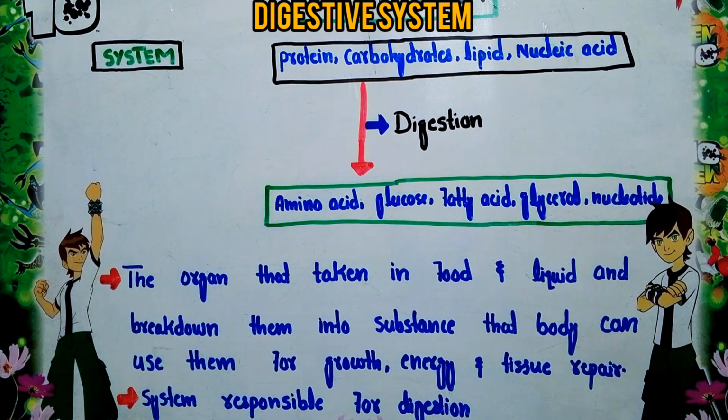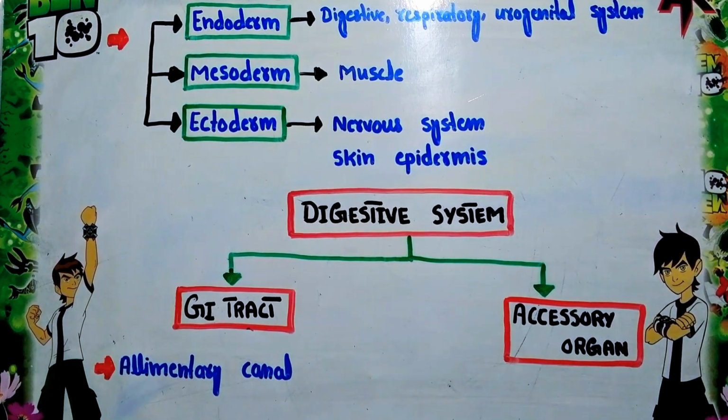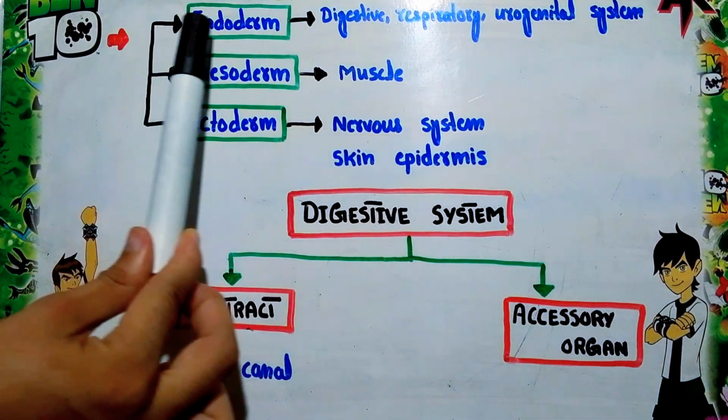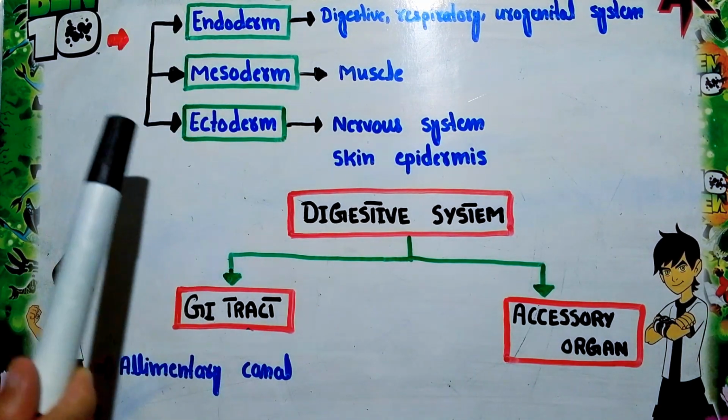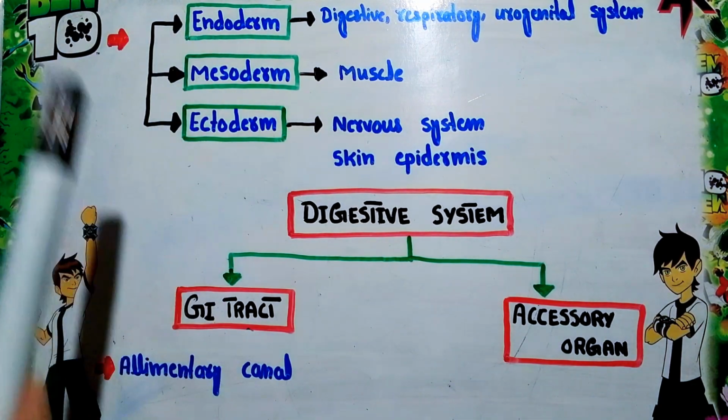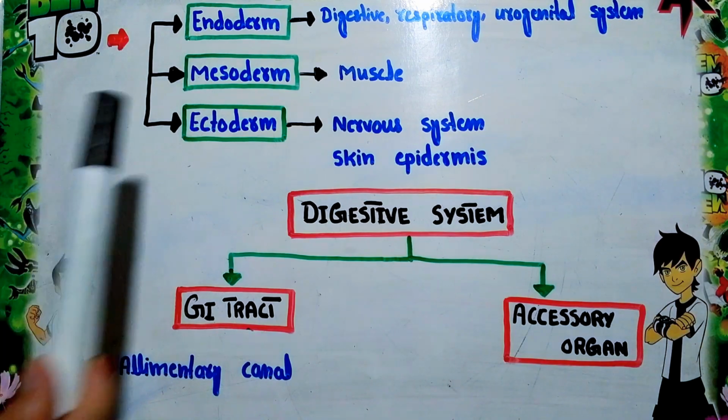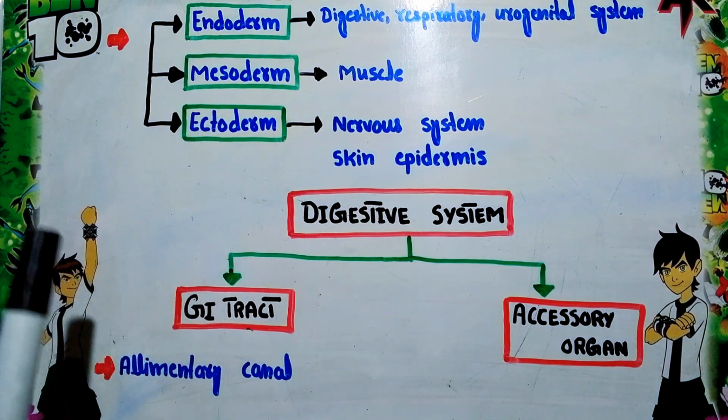You can also define the digestive system in a single sentence: it is the system mainly responsible for the digestion process. So this is the overall introduction to the digestive system and its definition. Now let us talk about the origin of the digestive system. At the embryonic stage, the embryo possesses three layers. The innermost layer of the embryo is called the endoderm, while the layer present between the outer layer and inner layer is called the mesoderm, while the ectoderm is the outermost layer of the embryo.